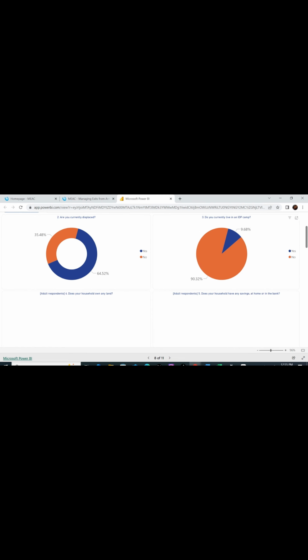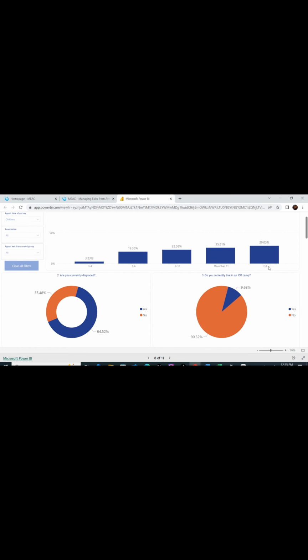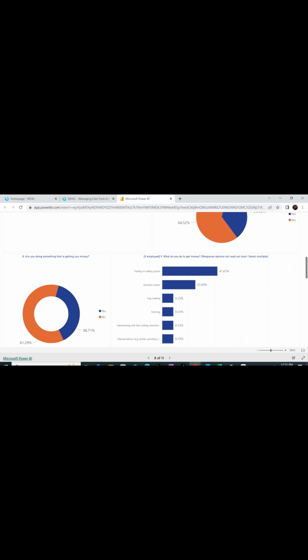If you are working on a project that has to do with child labor in conflict zones or in northeast Nigeria, or how terrorism impacts children, this is a good tool to use. You can use the data here for your project. So you see, these are the responses.